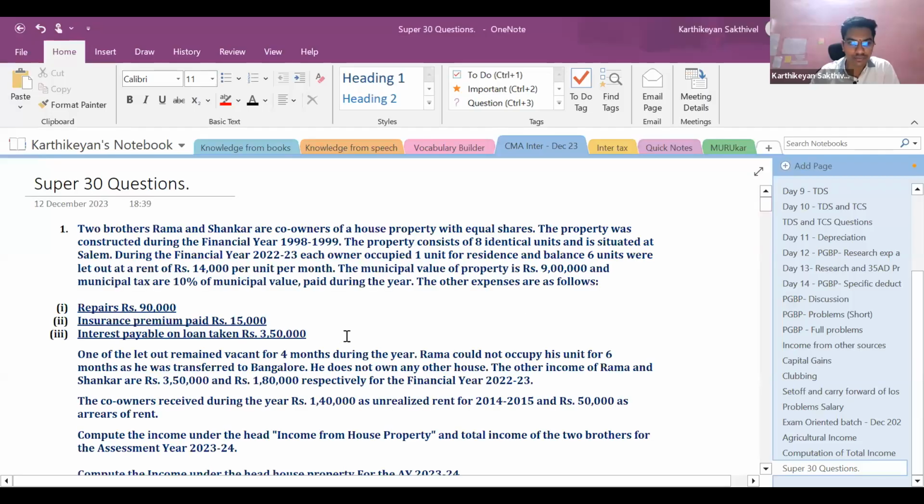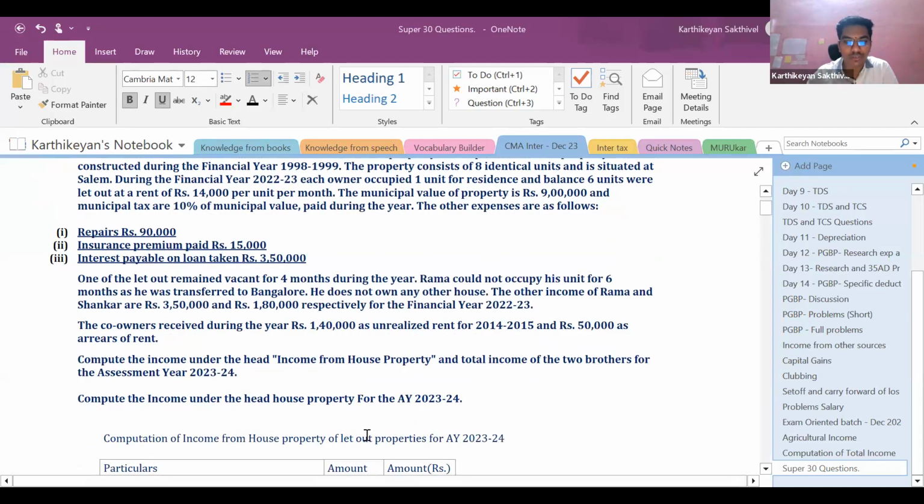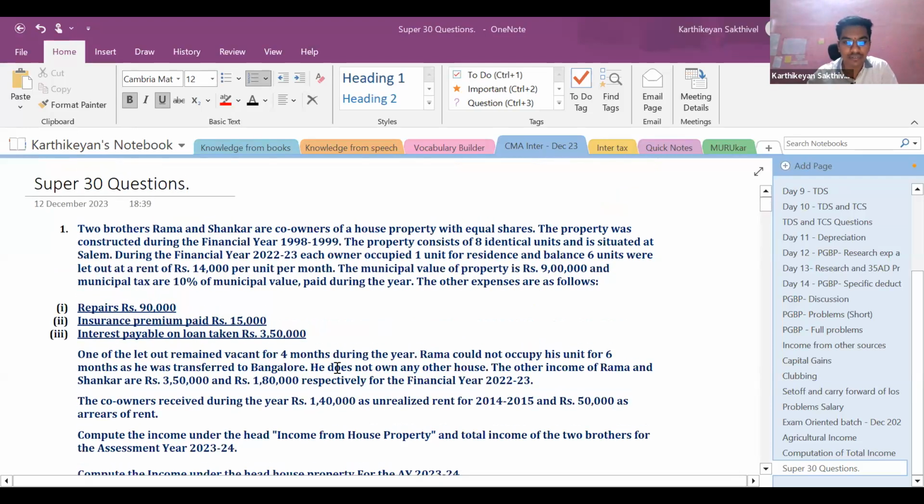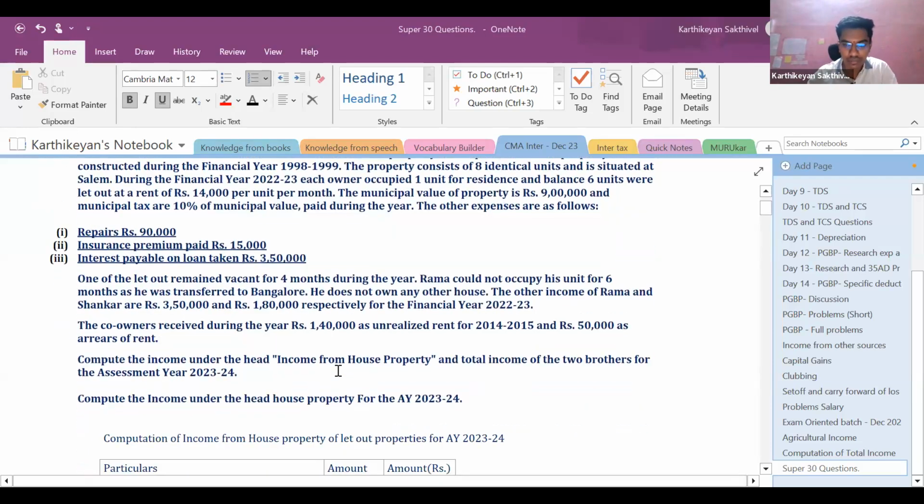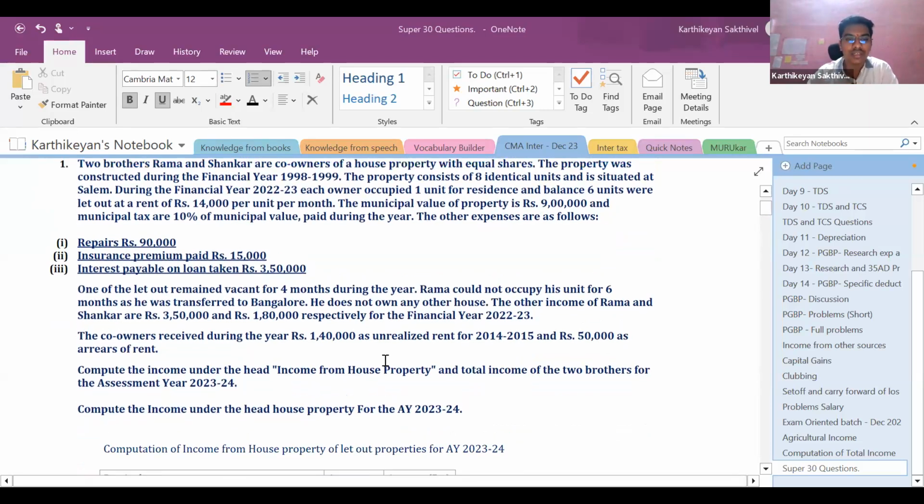First, let us go to question number 1. Question number 1 is from income from house property. This is a co-owner problem. This is a standard problem actually. It was one of the previous attempt questions, and we are just modifying it to the current assessment year and provisions related date.